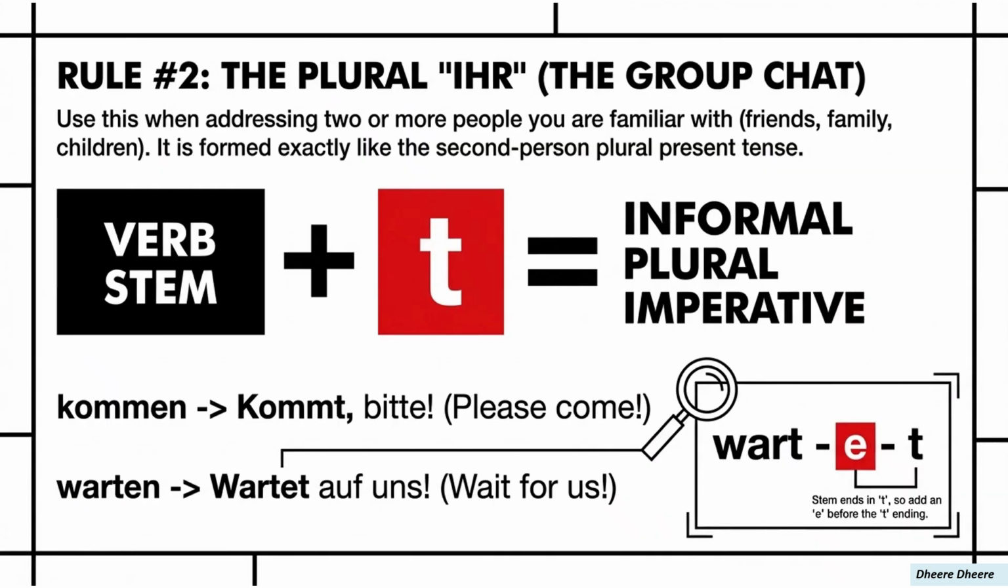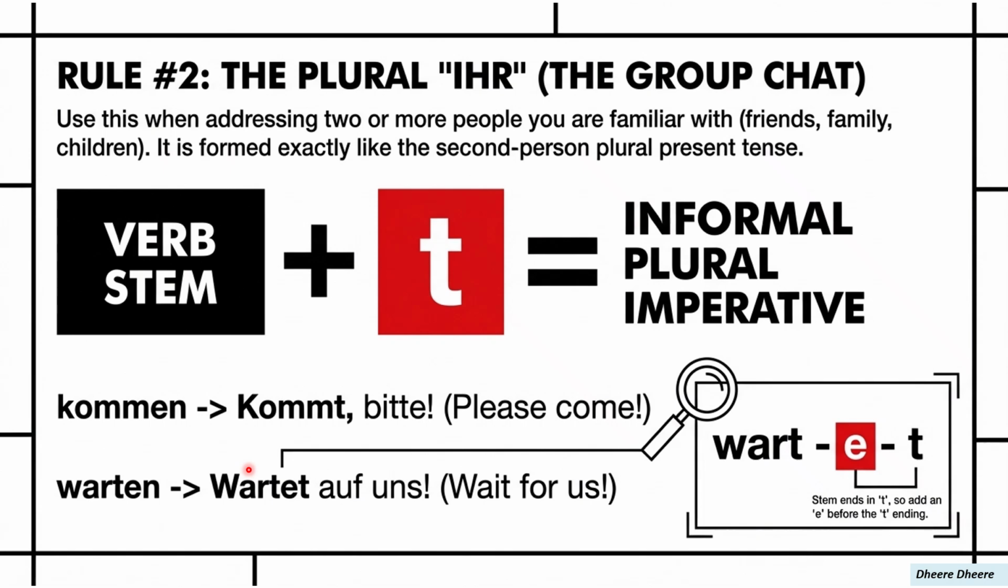Now, here is rule number two, when dealing with two or more people you are familiar with, for example, your family or friends or children, when we use the pronoun ihr, I-H-R. In such cases, we use the verb stem form plus a T. So, kommen, the infinitive verb which means to come, becomes kommt. Warten, which means to wait, becomes wartet.